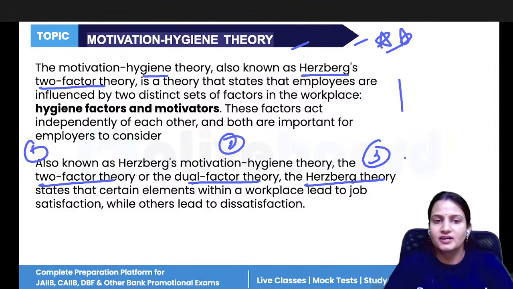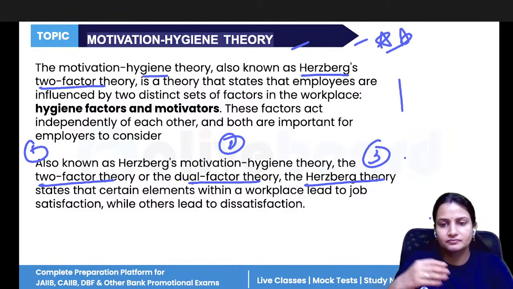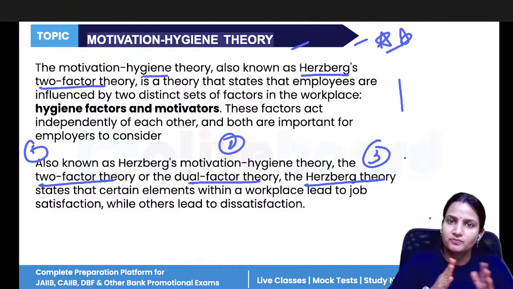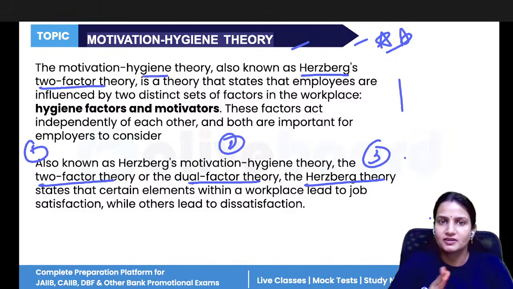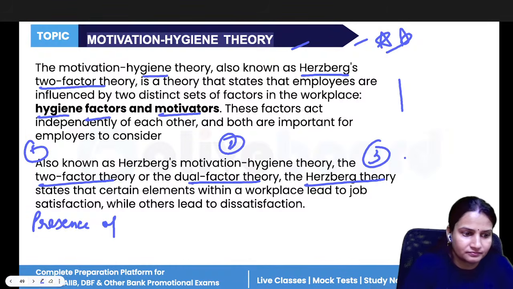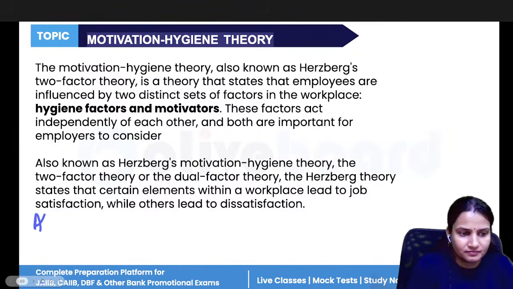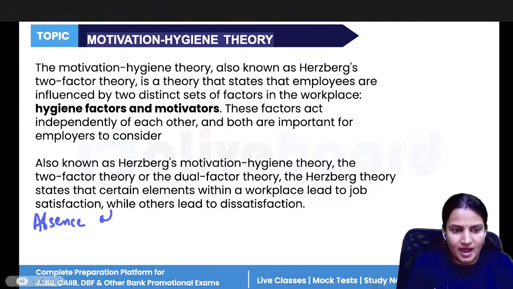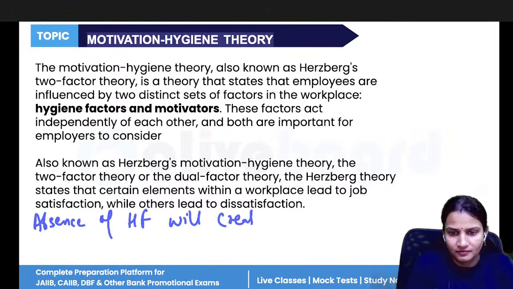Okay, this theory says that there are certain factors that will create job satisfaction and job dissatisfaction in the workplace, in the company. Now, what are those factors? Those factors are known as hygiene factors and motivators. So hygiene factors and motivators, what it says is that the absence of hygiene factors will create dissatisfaction among employees.